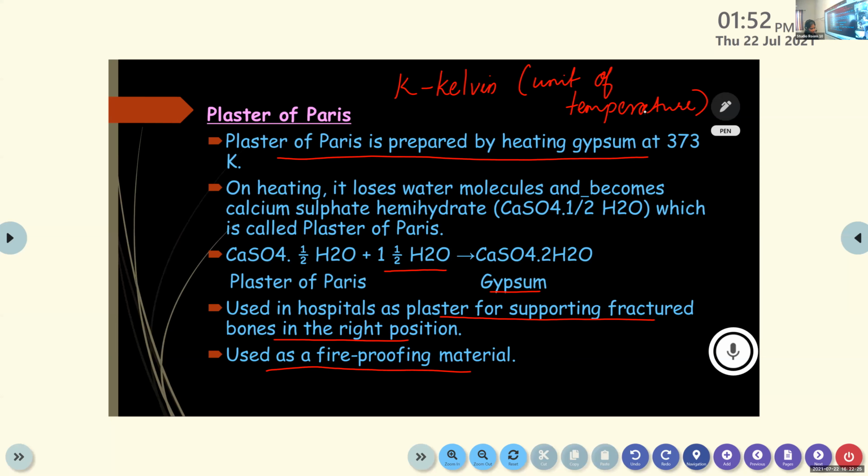Then this plaster of Paris is used for making toys. You can also write there: used for making toys and materials for decoration, statues. I think you have all observed toys or statues made of this plaster of Paris. Sculptures like that, but when they fall down, they break. Certain elephant structures or peacocks, and certain goddess statues are also made of this.